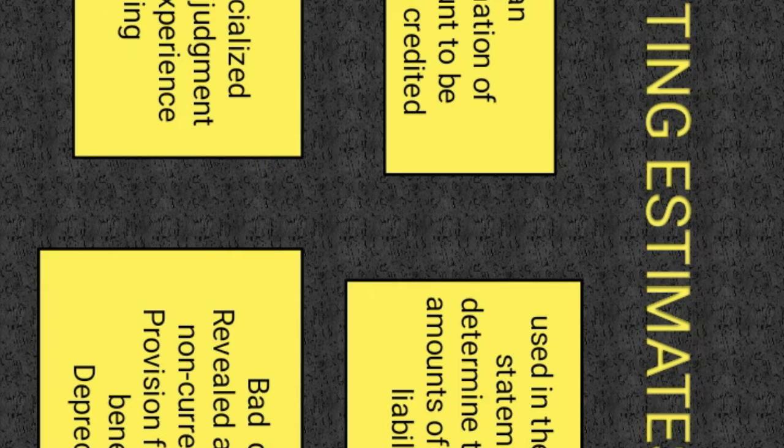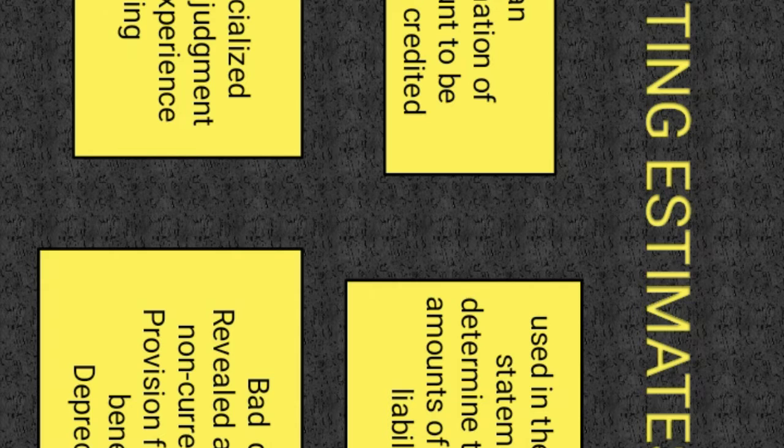It is based on specialized knowledge and judgment derived from experience and training. The accounting estimate is used in the financial statements to determine the carrying amount of assets and liabilities. For example is bad debt.